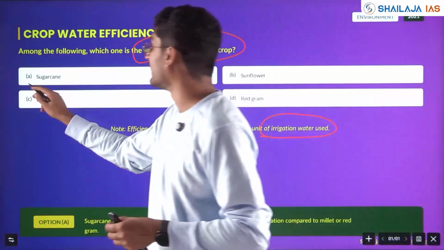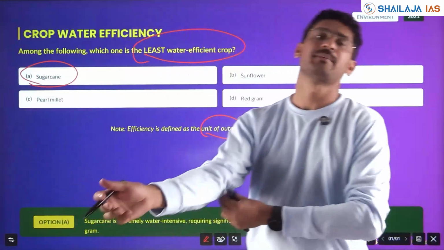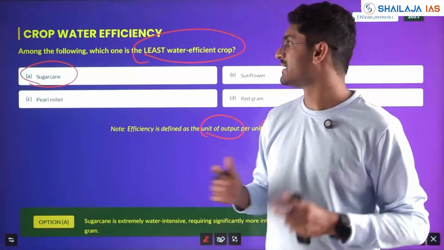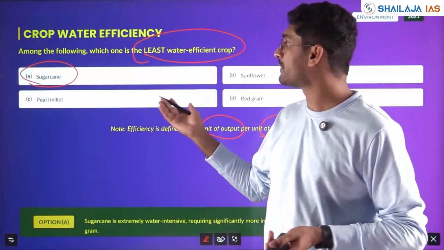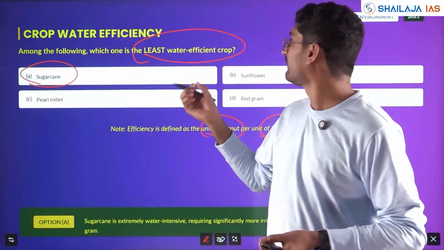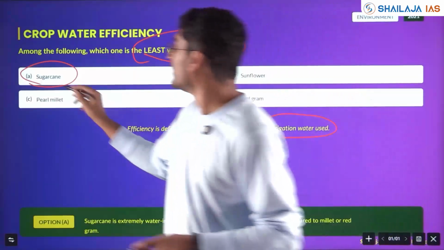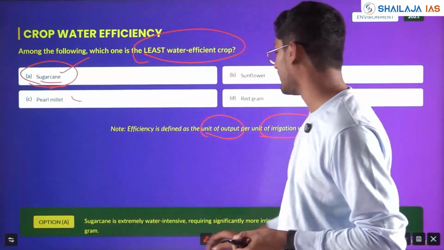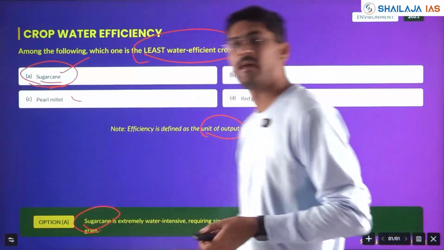Answer is sugarcane. Similar question was asked with respect to rice. Rice needs more water, very water guzzling crop. Okay, if rice was the option, rice would have been the answer, which is the least water efficient. Here, sugarcane drinks more water, so sugarcane is the least water efficient crop. Answer is sugarcane. Clear?